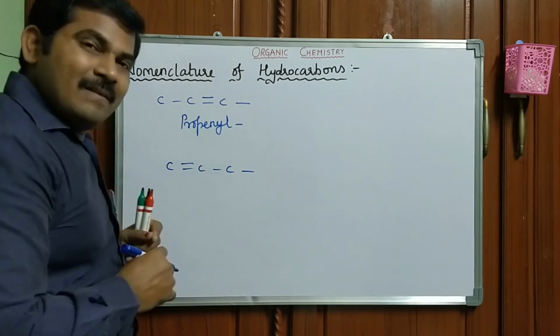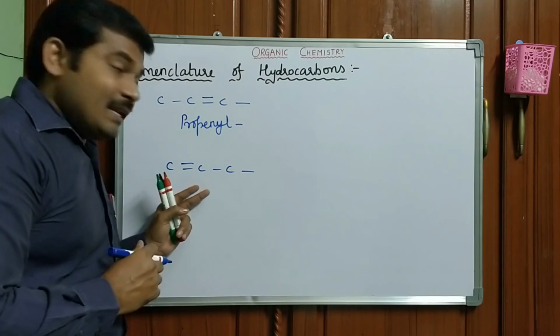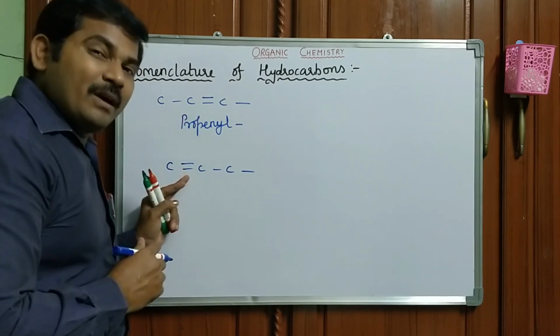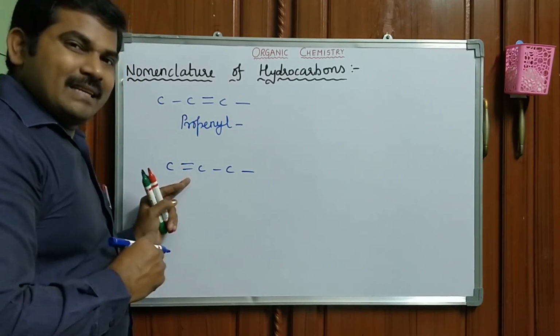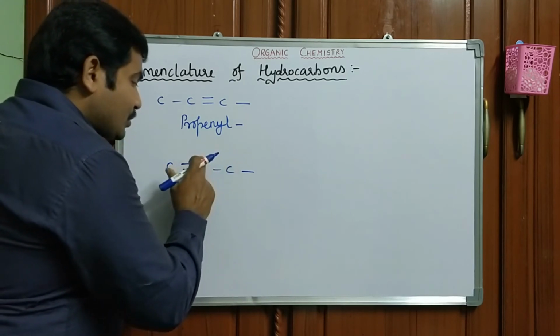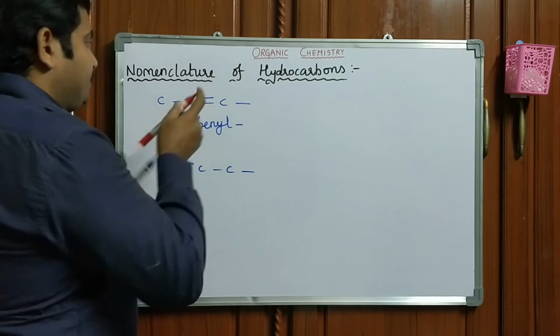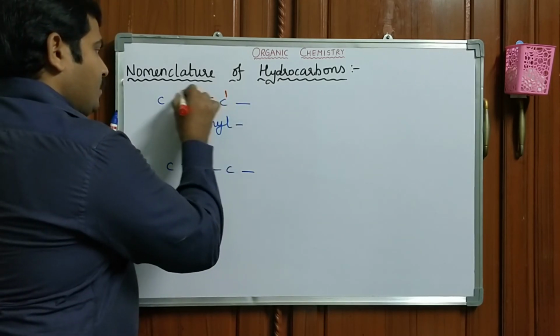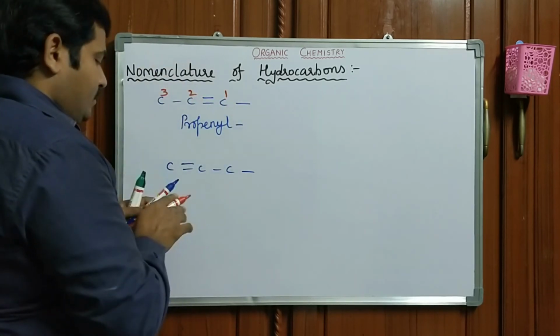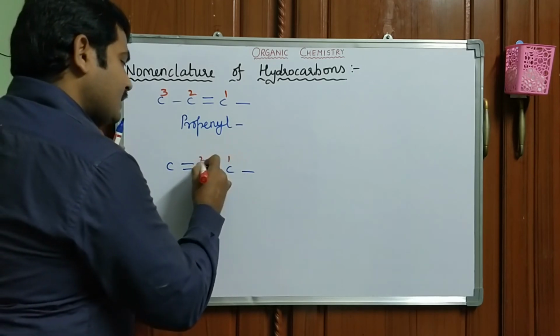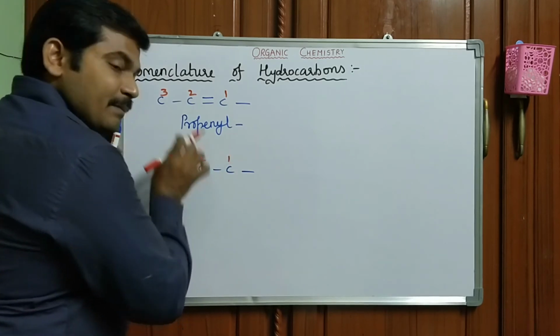What is this? This is also propenyl, but the position of the pi bond varies. Yes or no? So 1, 2, 3. Here the pi bond is at the first position. In this particular case, the pi bond is at the second position.